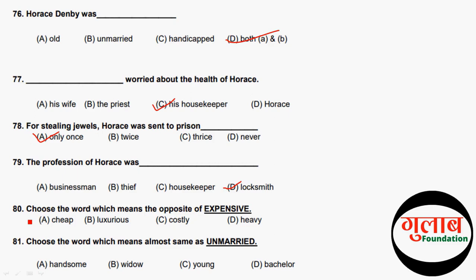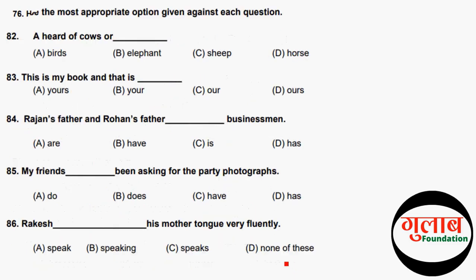Choose the most appropriate option given against each other. So the first question is a herd of cows or. So the correct option of this question is C, sheep. So the next question is this is my book and that is dash. So the correct option of this question is A, yours. So let's move to the next question.